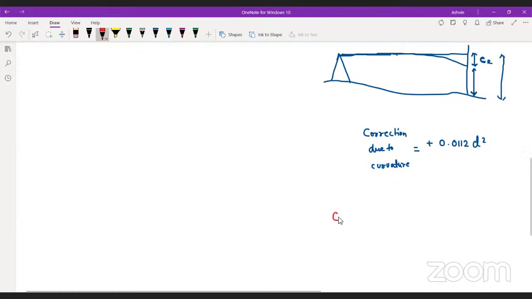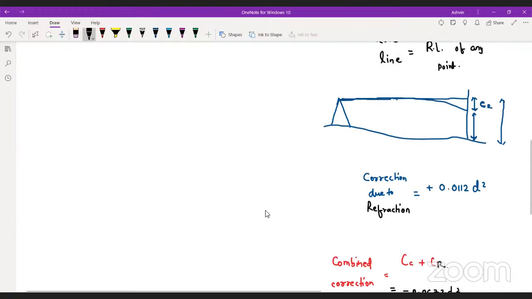The combined correction will be nothing but the correction due to curvature plus the correction due to refraction. Wait a minute, here it has to be called correction due to refraction, and I wrote correction due to curvature, sorry. So basically, if you add CC and CR, you will get minus 0.0673 d square. Again the same concept: d is the distance between the two points.